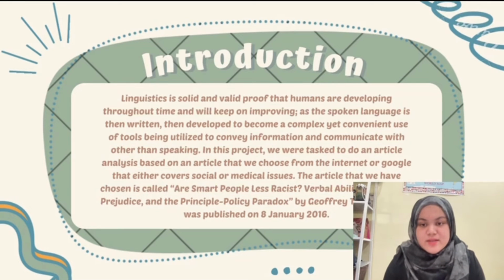The article that we have chosen is called Smart People Less Racist, Verbal Ability, Anti-Black Prejudice, and the Principal Policy Paradox, written by Geoffrey T. Watt, that was published in January 2016.